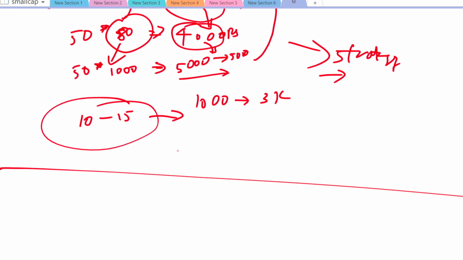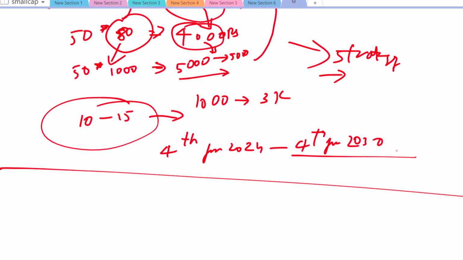All right, as I said earlier in the video that I will be telling you one challenge. So that challenge is that I have started doing this investment from the 4th June of 2024, and I will be continuing this till 4th June 2030. This is a marathon of 6 years, and with that corpus amount I will be buying a BMW. So this is my target, and I also recommend you to have some kind of goals so that you will be motivated all the time. My target is to buy a BMW.